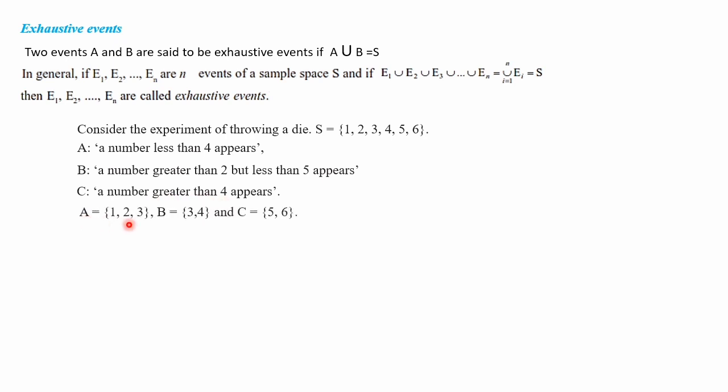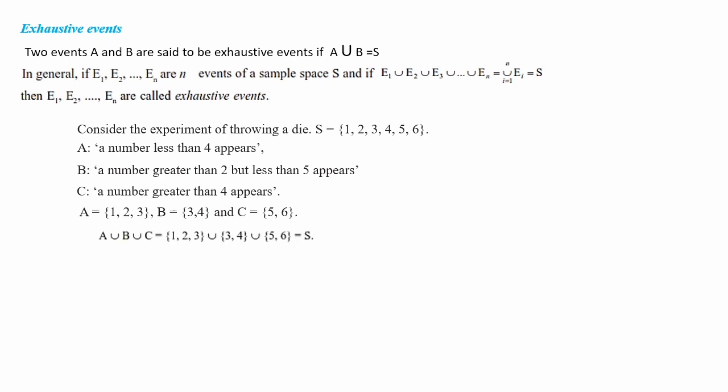Here A, let's write the elements of A. A is 1, 2, 3. Number less than 4 means 1, 2 and 3. This is your sample space. And B, numbers between 2 and 5 means 3 and 4 only. Then C, a number greater than 4. Here number greater than 4 is 5 and 6. So we have taken 5 and 6. Then we have to check whether these A, B, C are exhaustive events or not.